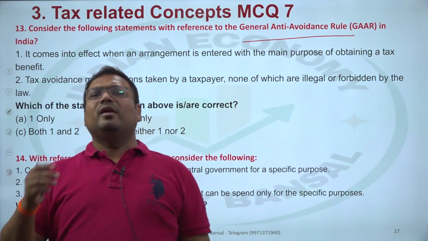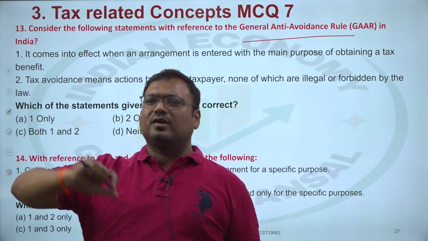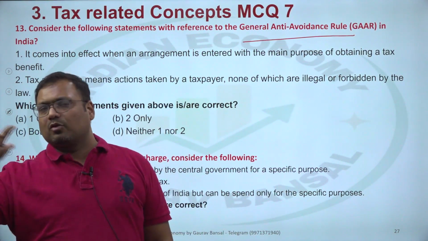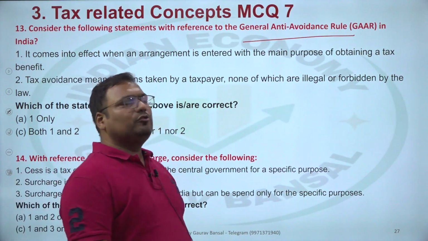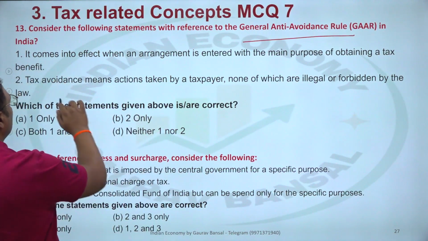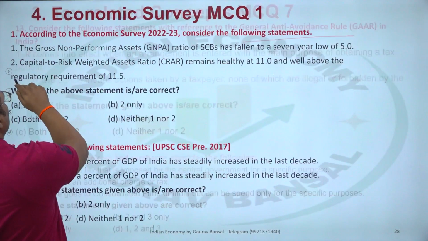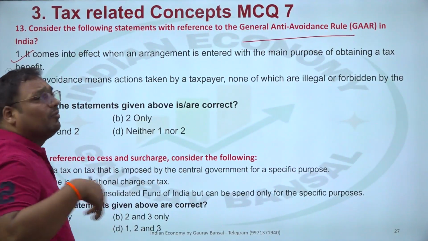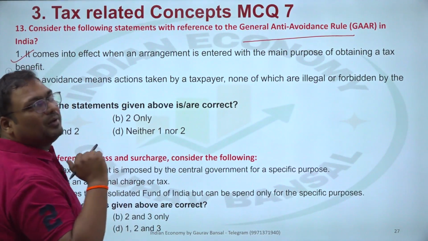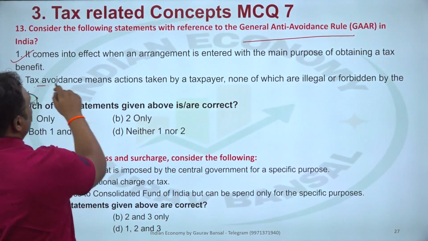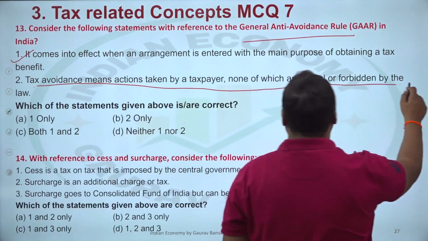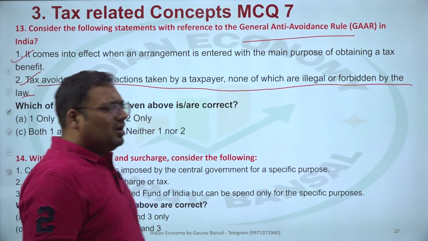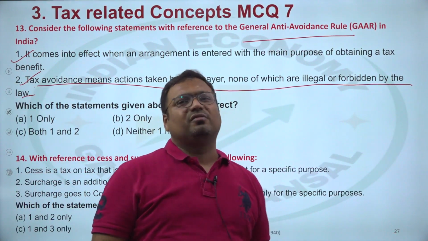So government very carefully checks all the transactions where it doubts people are doing it only for saving taxes. And if they find something wrong with those types of transactions, they impose penalty. But by default, they are very much legal. Okay, company is very much well within its right to do so. Problem is when those companies provide false information or incomplete information. Tax avoidance means action taken by a taxpayer, none of which are illegal or forbidden by law. That is also correct.